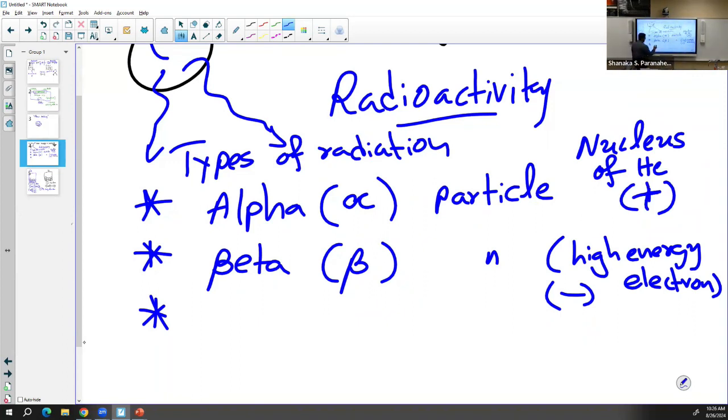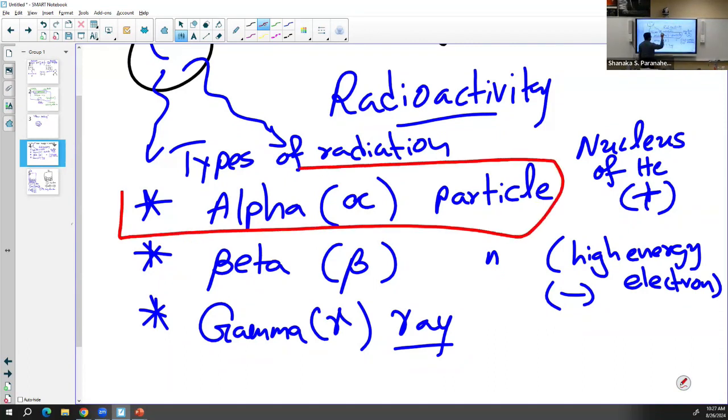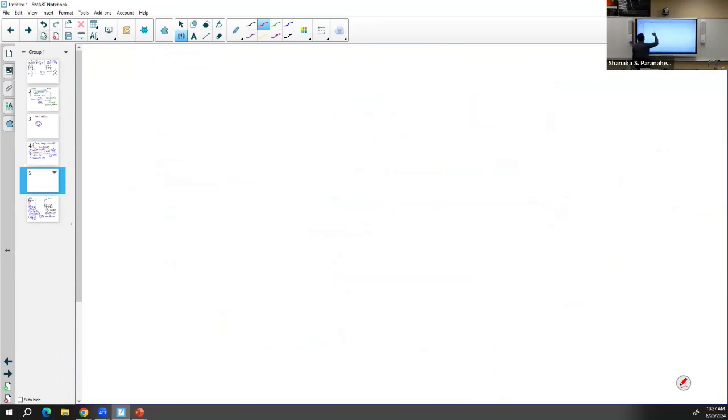And the last one is the gamma ray. When it says ray, it's pure energy like sunlight or a sound wave, with no matter and no volume. It's a pure radiation. There are other types of radiation, but these are the three main types. The next experiment we are going to talk about was done by Ernest Rutherford. He used the alpha particle because it's an extremely small particle and it has a positive charge. Let's talk about the properties of charged particles.